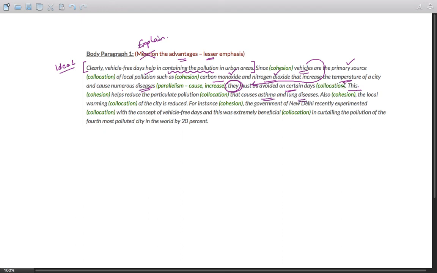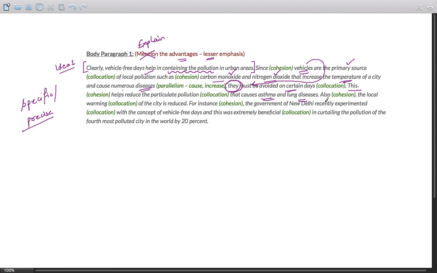So this helps reduce particulate pollution that causes asthma and lung diseases. So what I've done is these are the nouns. There are a number of nouns, and this is what is called a specific response. A specific, or I should say a precise response. And a precise response is always preferred in this exam, since the exam is about written communication. So this is about communication. Are you communicating the idea clearly? So it has to be specific in nature.